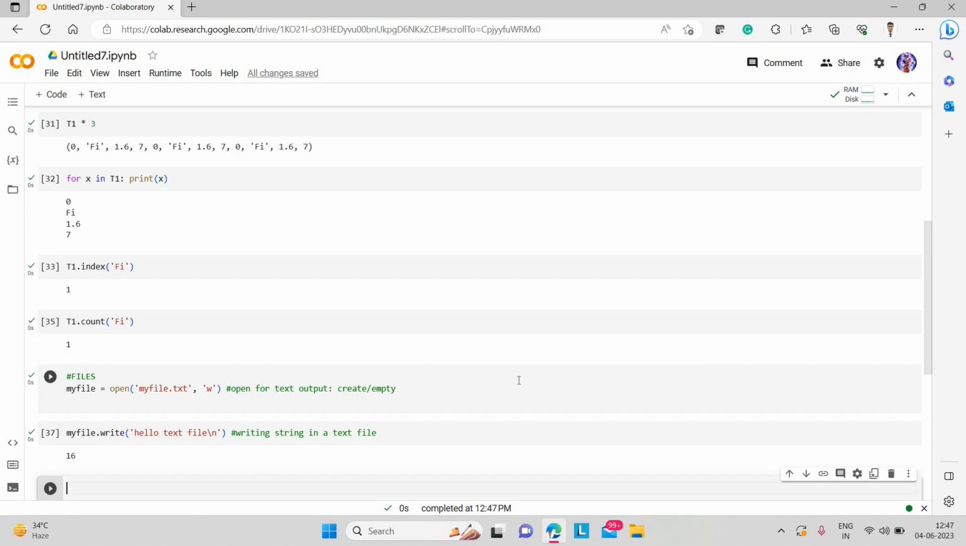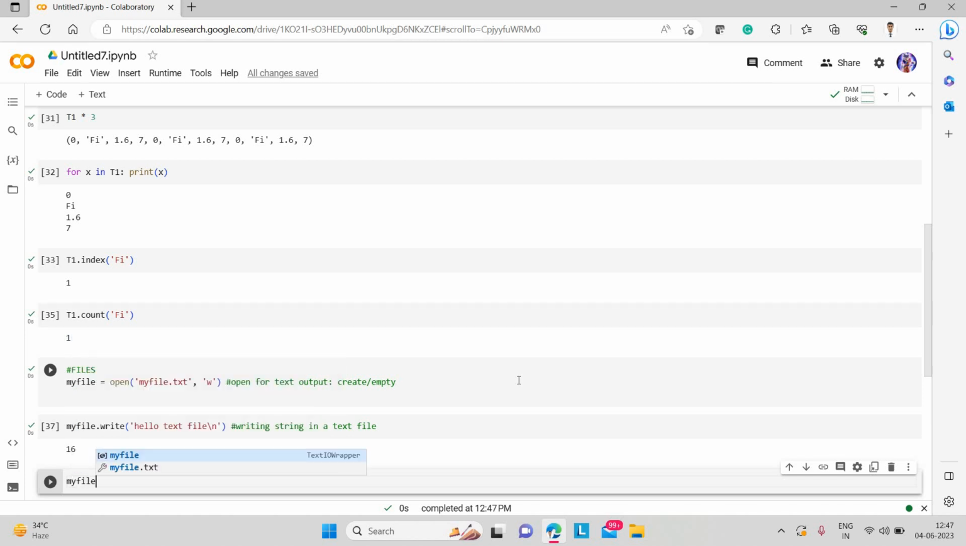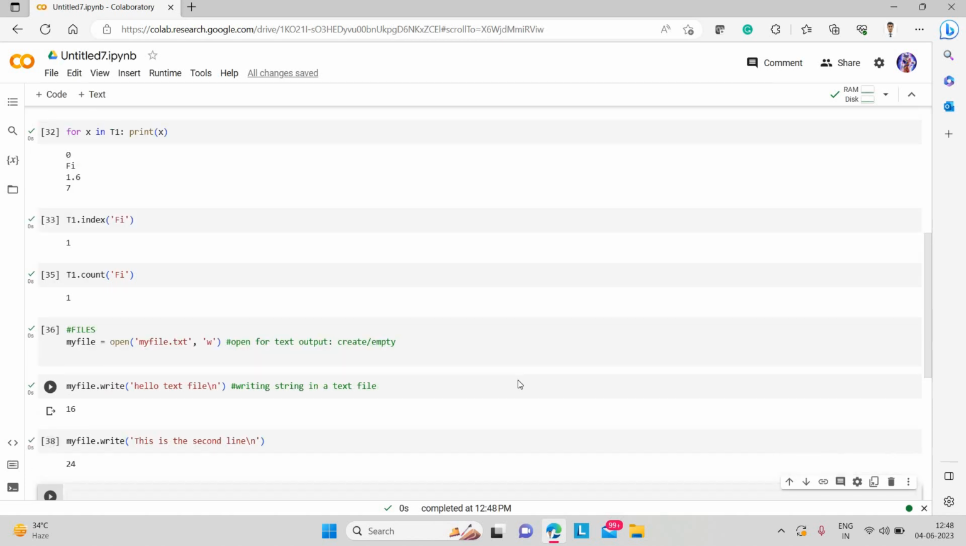And let's write something else also. If I write myfile.write, and I'll write "this is the second line", then we'll move to a new line. So it has 24 letters.